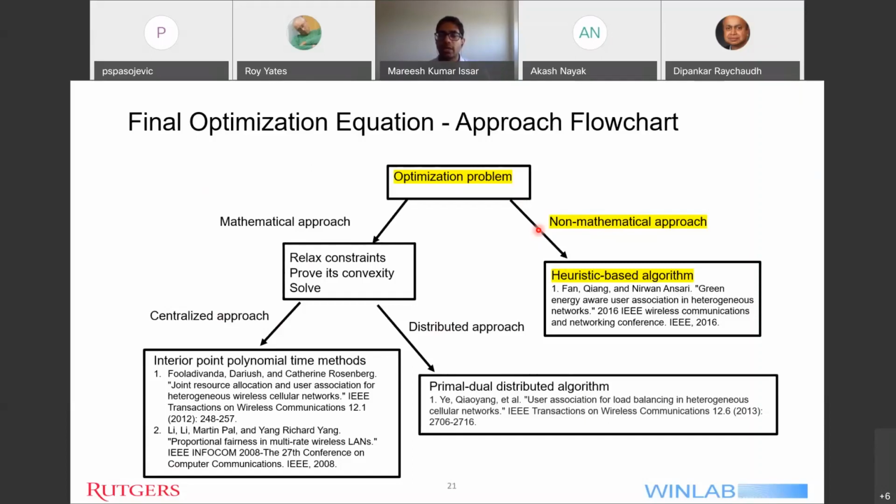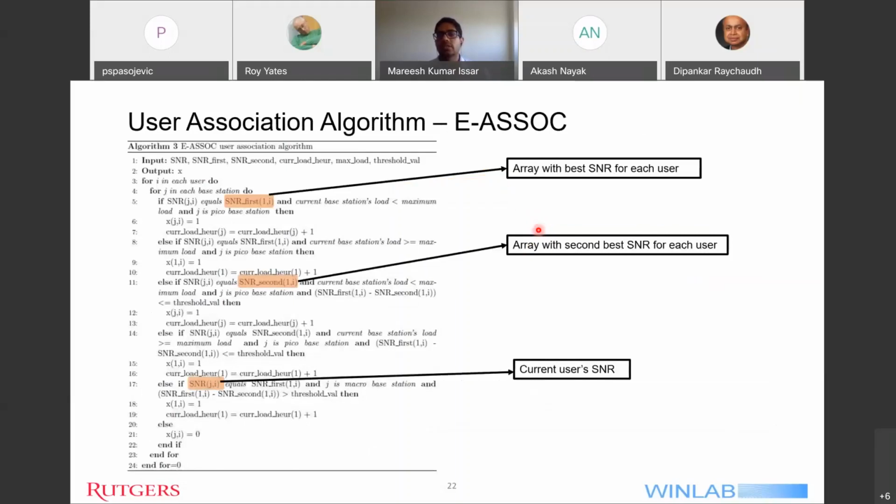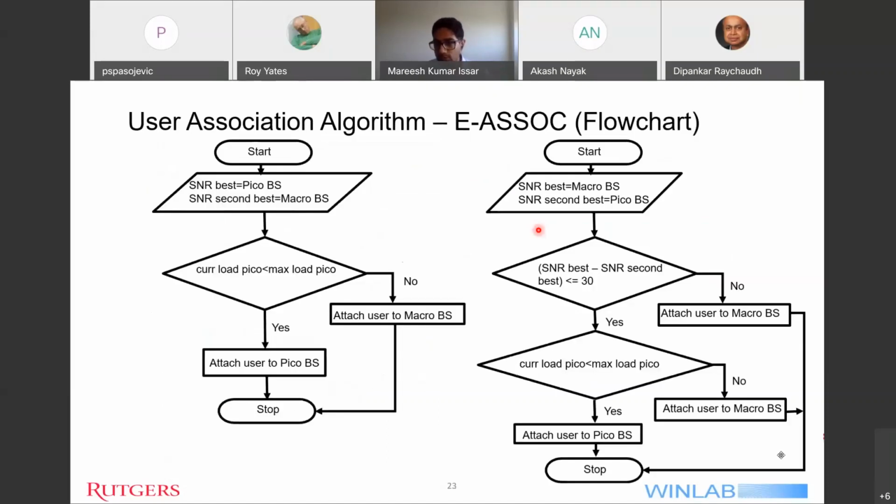So keeping this in mind and now proceeding with the heuristic-based algorithm, I now present the user association algorithm, which I have designed, called E-ASSOC. So here is a brief overview of the algorithm. But in order to understand the functioning of the algorithm, let's move on to the next slide, which is the flowchart. So here I would like to explain both of the flowcharts mentioned in the slide.